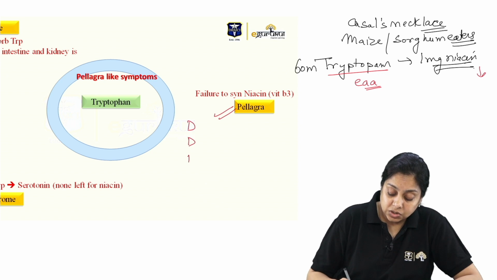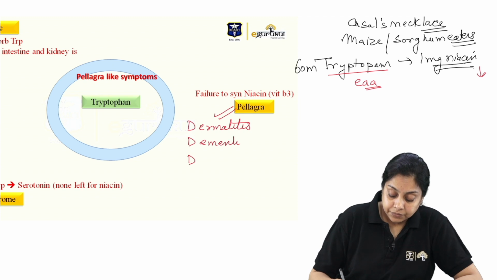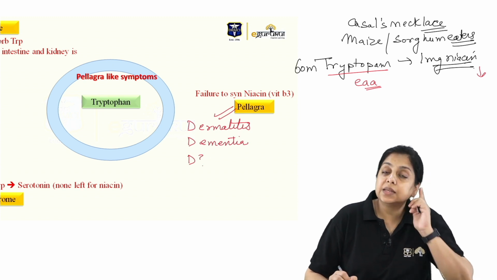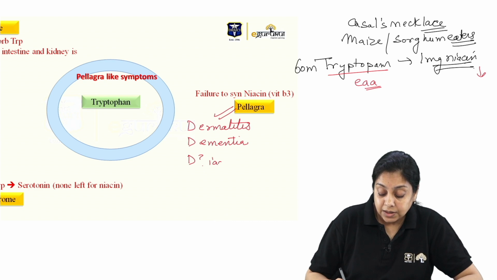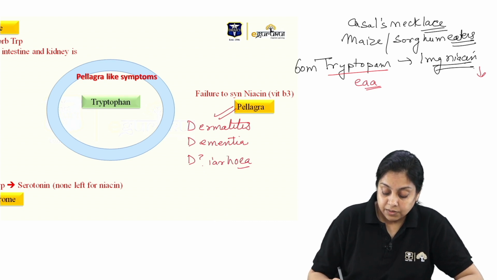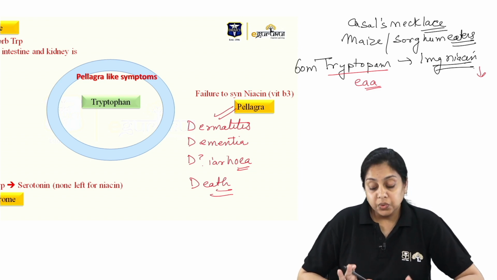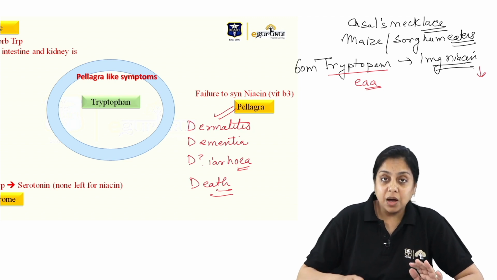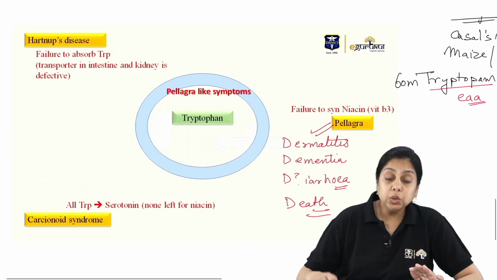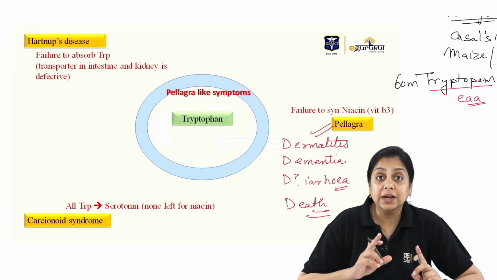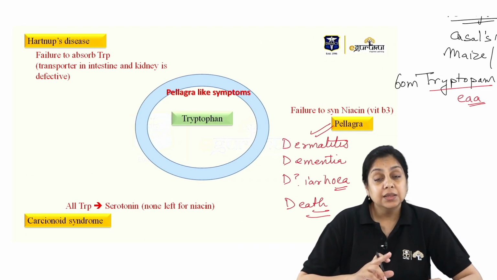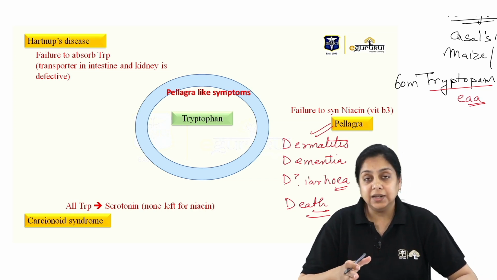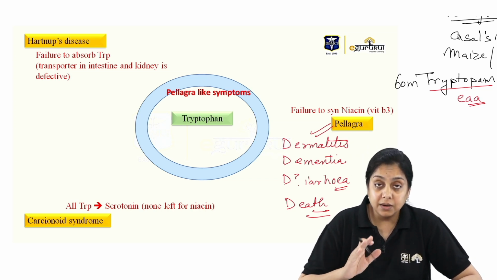Pellagra is 3Ds or the 4Ds: dermatitis, dementia, and what else is there? Dermatitis, dementia and diarrhea, right, and sometimes they write death also, right. This was one thing. Casal's necklace, they give you always and always they give you one question. Somehow they give you. But there are two other diseases. You have to pick the correct choice. There is a difference between the exact right and the very right, right? So you have to pick the exact right choice.